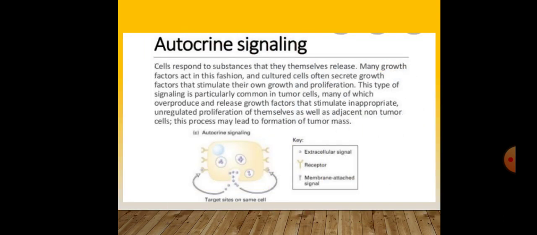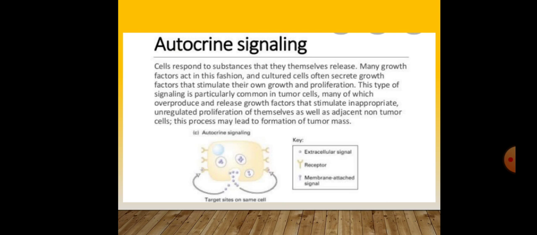Then second is autocrine signaling. Cells respond to substances that they themselves release. Many growth factors act in this fashion in culture. Cells often secrete growth factors that stimulate their own growth and proliferation. This type of signaling is particularly common in tumor cells, many of which overproduce and release growth factors that stimulate inappropriate, unregulated proliferation of themselves as well as adjacent non-tumor cells. This process may lead to formation of a tumor mass.